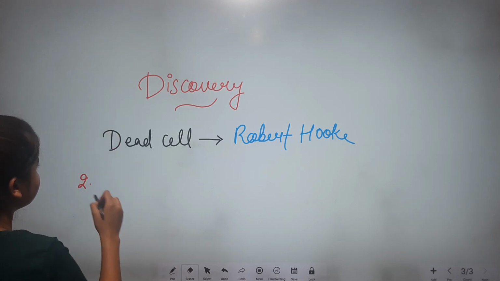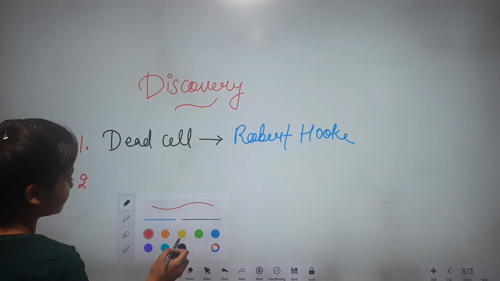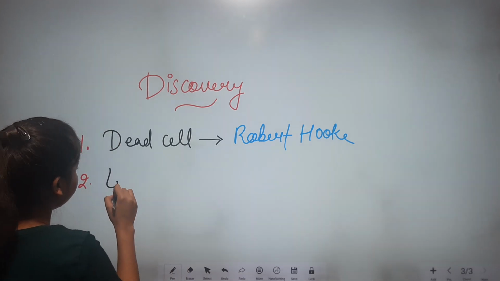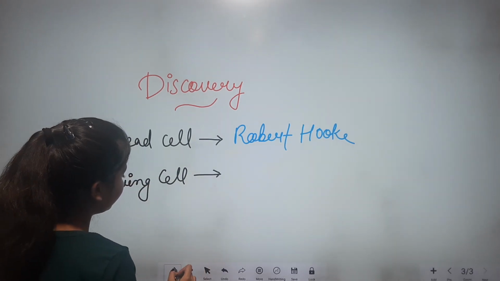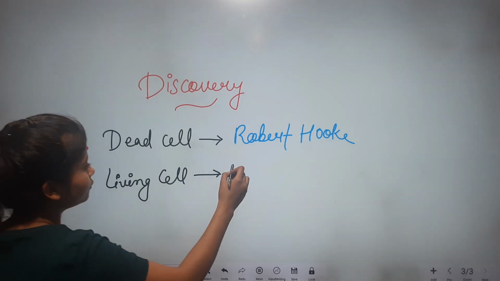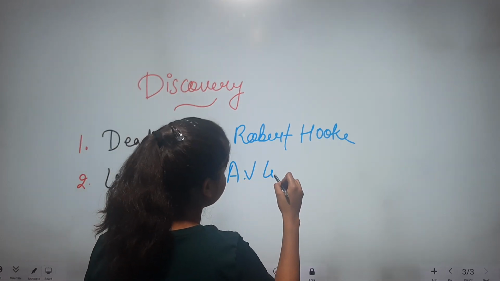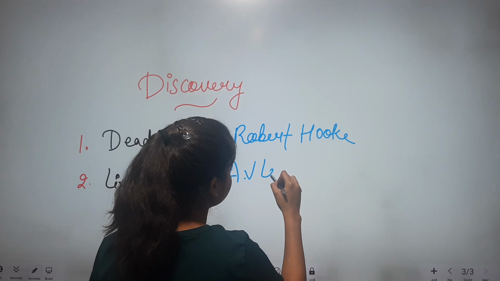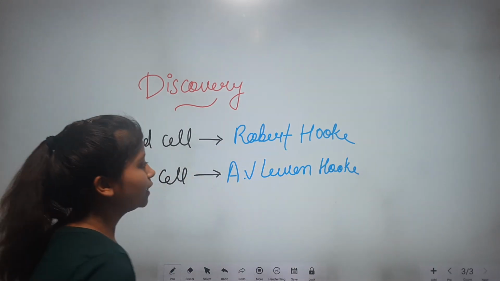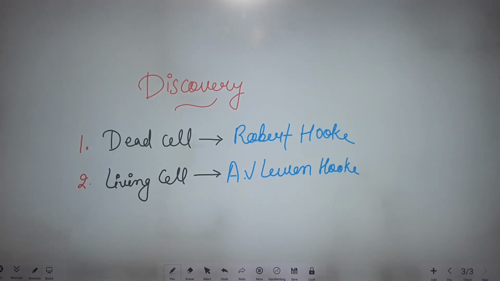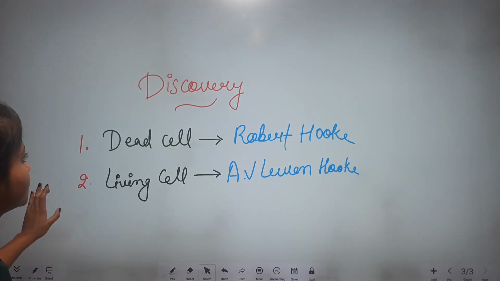Second one is living cell. Living cell was discovered by Anton van Leeuwenhoek. He observed the living cell in animal cell.